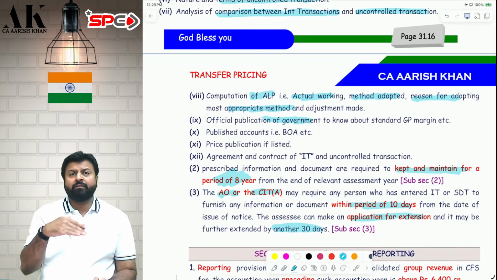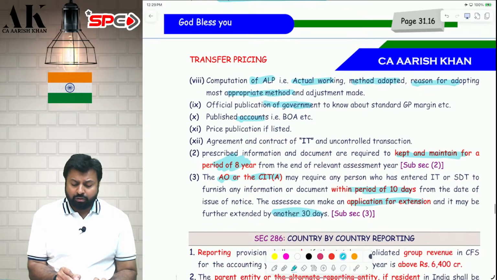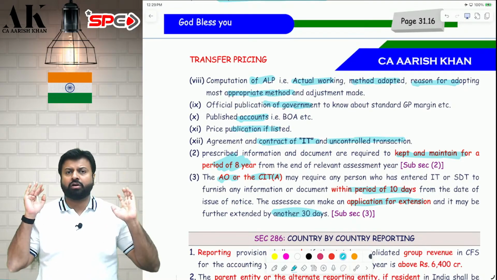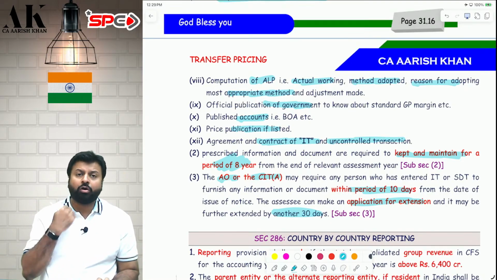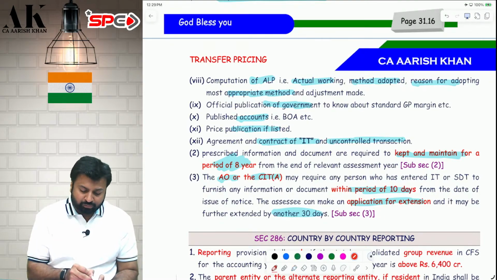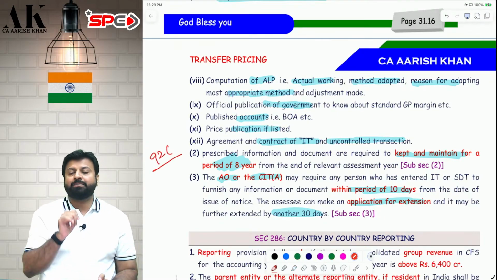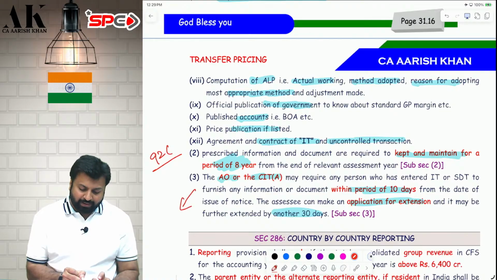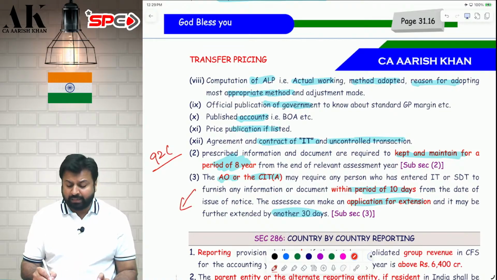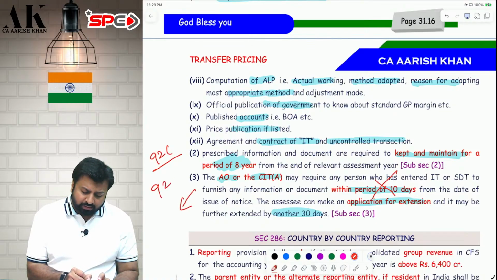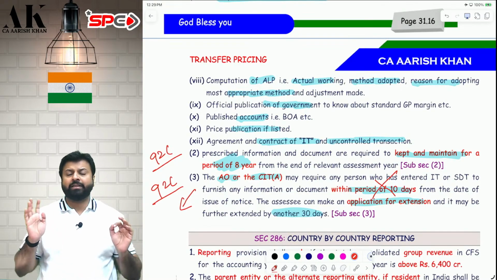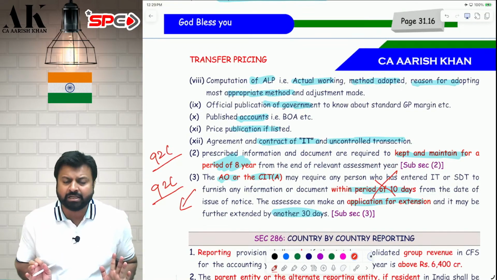Official publication: from where you have taken the GP margin. Books of accounts. Price publication if listed. Agreements and contracts of the international transaction and the uncontrolled transaction. All these documentations you have to maintain. If you don't maintain all this documentation, remember in 92C, the AO has the power to determine the arm's length price. I'm interlinking here: if you don't reply to the AO or CIT appeal within 10 days, in that case also under 92C, the AO has the power to determine the arm's length price. So this is what this provision is all about.